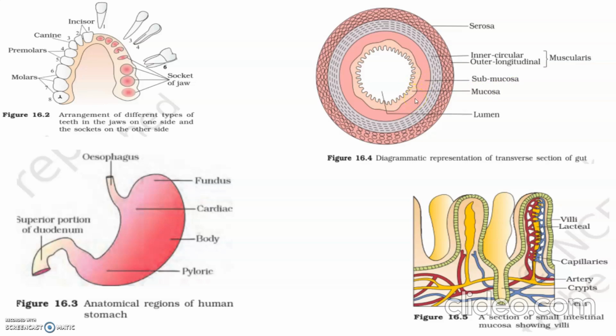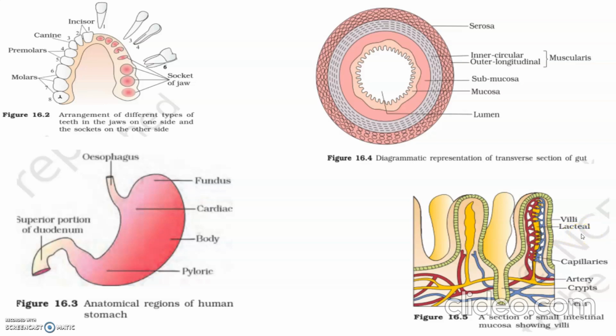This layer forms irregular folds called rugae in the stomach, and smaller finger-like foldings called villi. You can see here the structure of the villi. In the small intestine, the cells lining the villi produce numerous microscopic projections called microvilli. These microvilli give a brush border appearance and increase the surface area for absorption. They are supplied with a network of capillaries and a large lymph vessel called the lacteal.